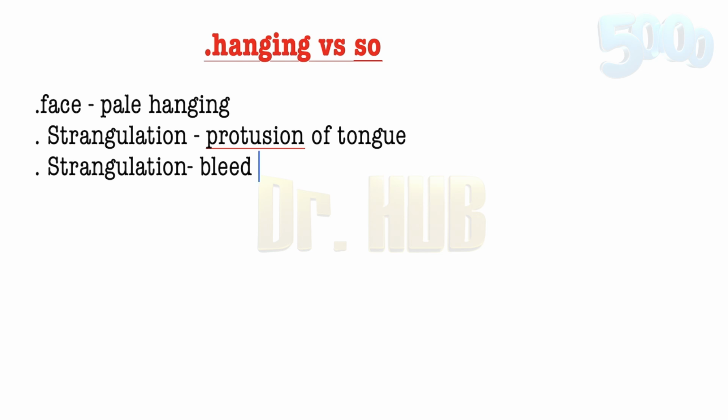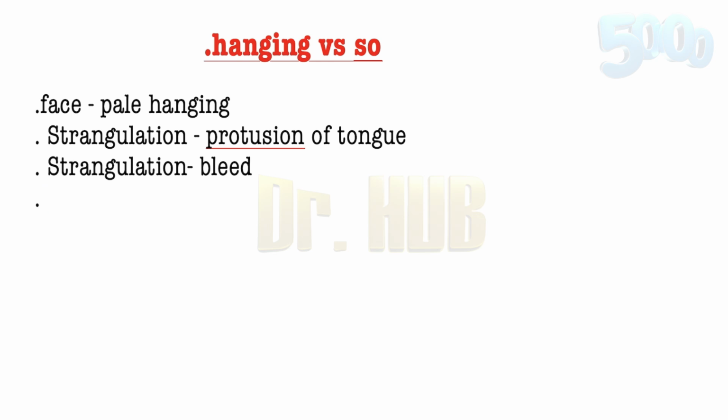Next is the saliva. The saliva often dribbles out from the mouth in case of hanging. So it is very common. You can see it in case of autopsy as well. Whereas in case of strangulation, the dribbling is rare. There is bleeding, blood which is pouring, so there is no saliva in case of strangulation. Whereas in case of hanging, there is only saliva which is dribbling, but bleeding is very uncommon.